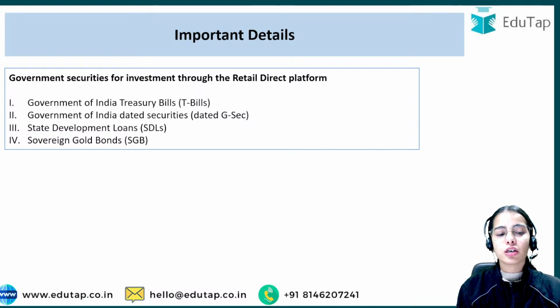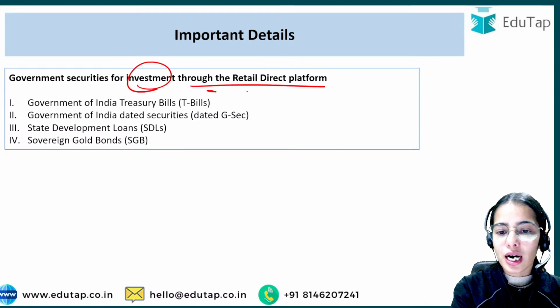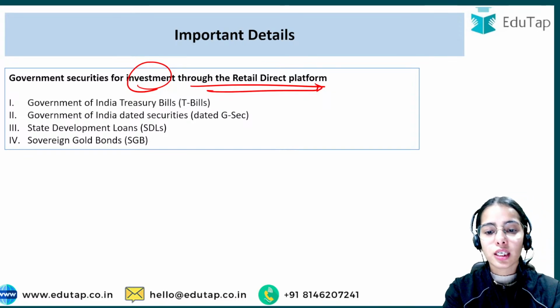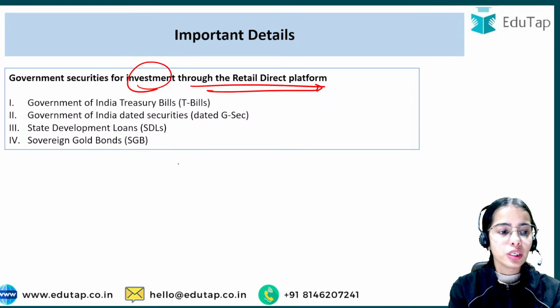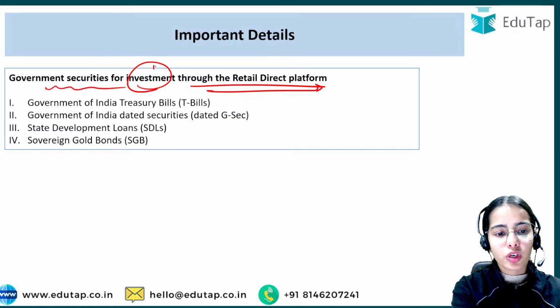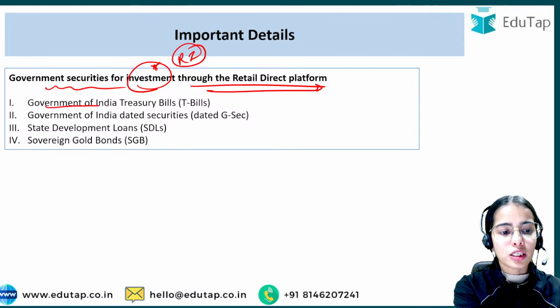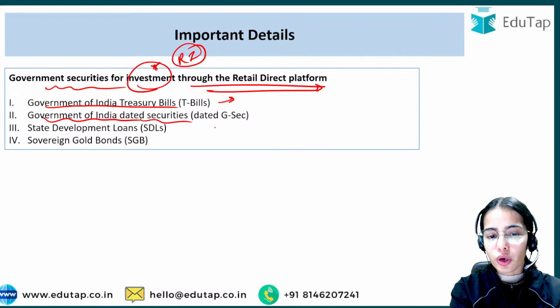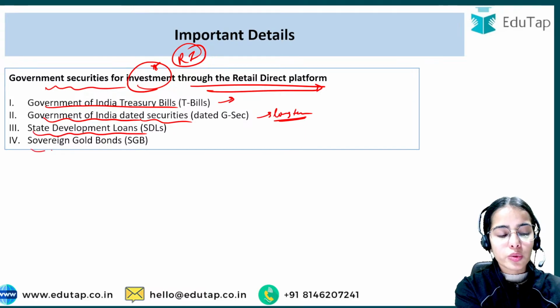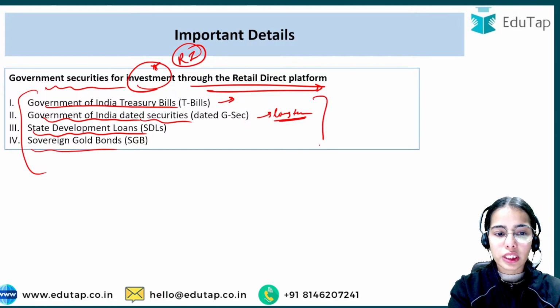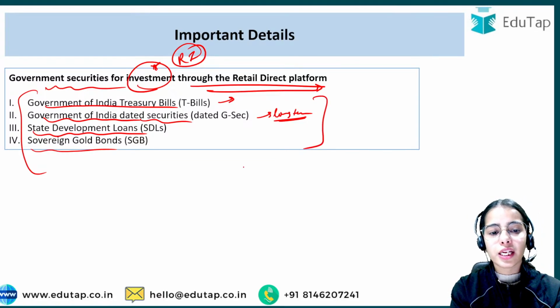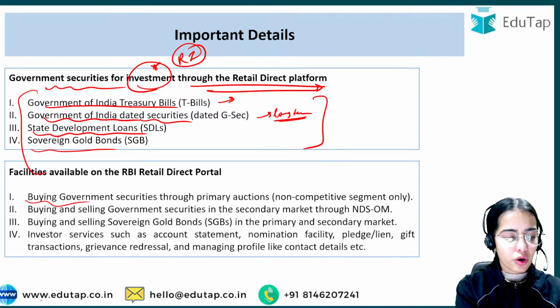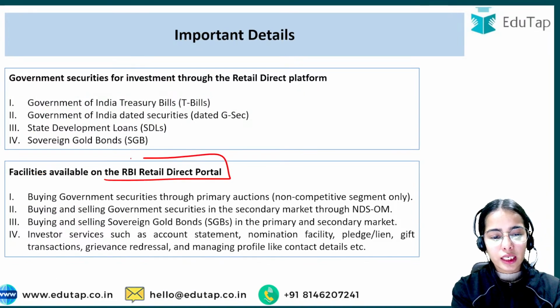So now important details: the government securities for investment through the RDG platform, the Retail Direct platform, or the Retail Direct mobile application. For retail investors, these are the Government of India Treasury bills, for the short term, Government of India dated securities, for the long term, the state development loans, and sovereign gold bonds. All these are available for retail investors through the Retail Direct scheme.